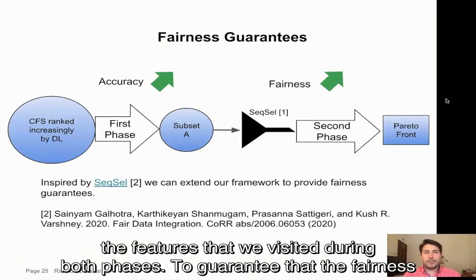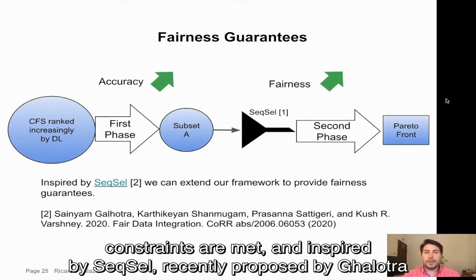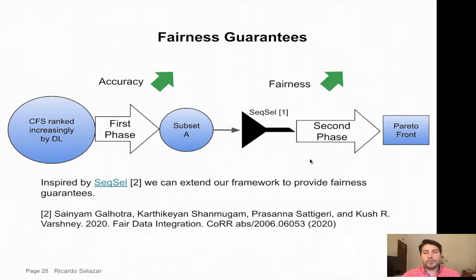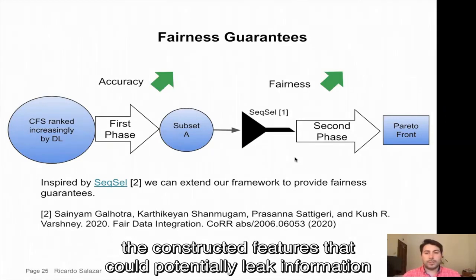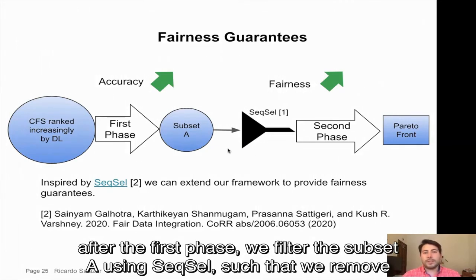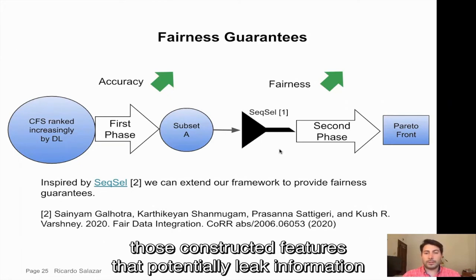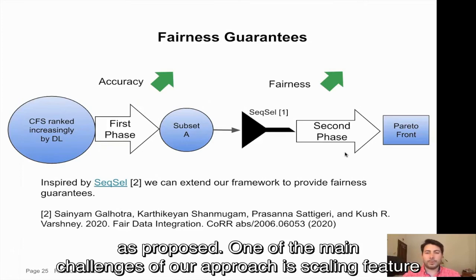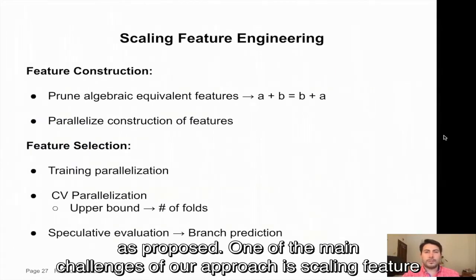To guarantee that the fairness constraints are met, and inspired by Seafo, recently proposed by Galhotra and others, we propose a variant of our two-phase approach. The idea is to remove the constructed features that could potentially leak information from the sensitive and the inadmissible features into the outcomes. For that, after the first phase, we filter the subset A using Seafo such that we remove those constructed features that potentially leak information from the sensitive and the inadmissible, and then we continue with the second phase as proposed.